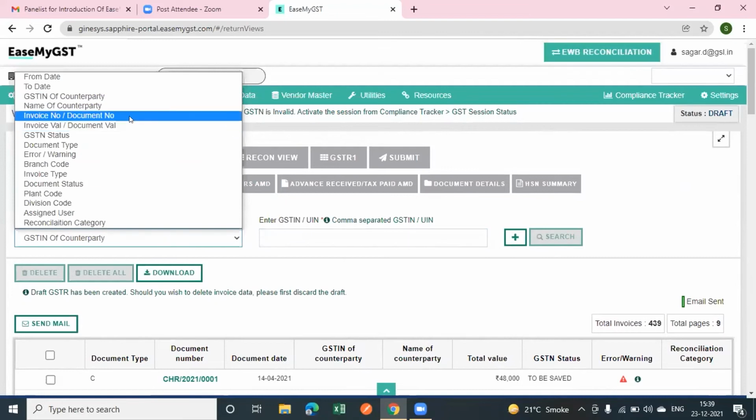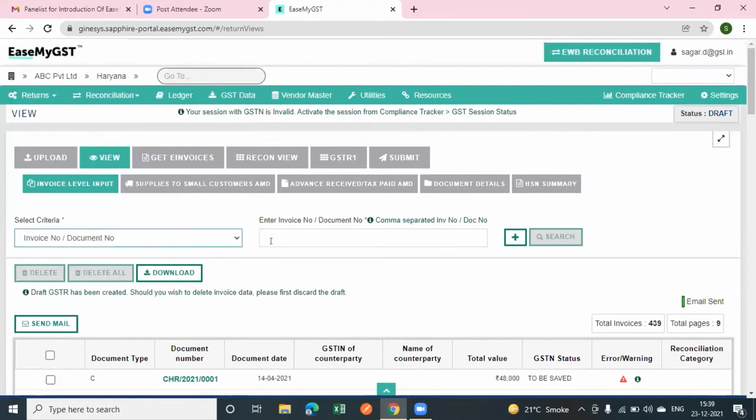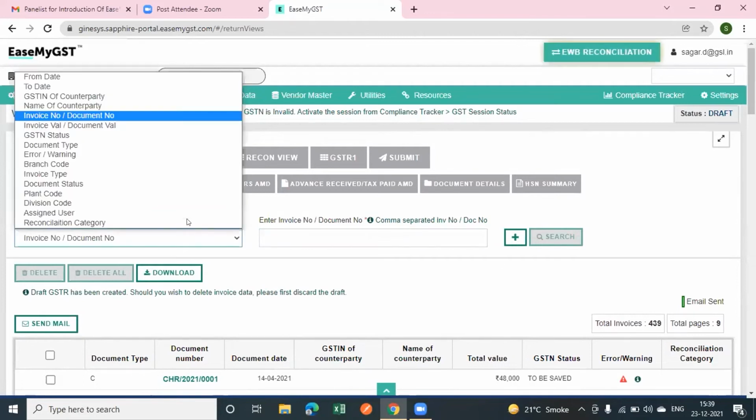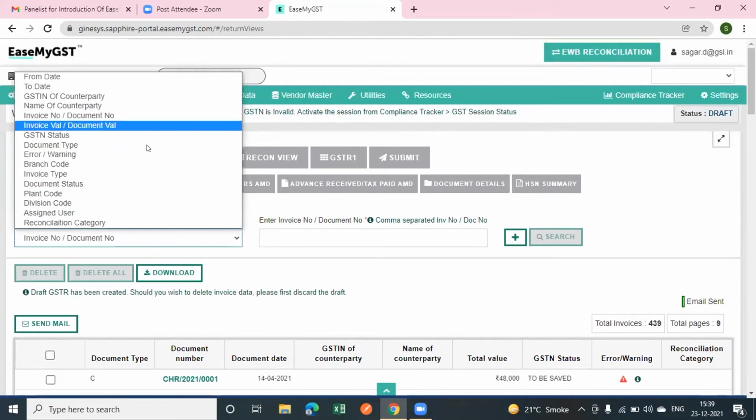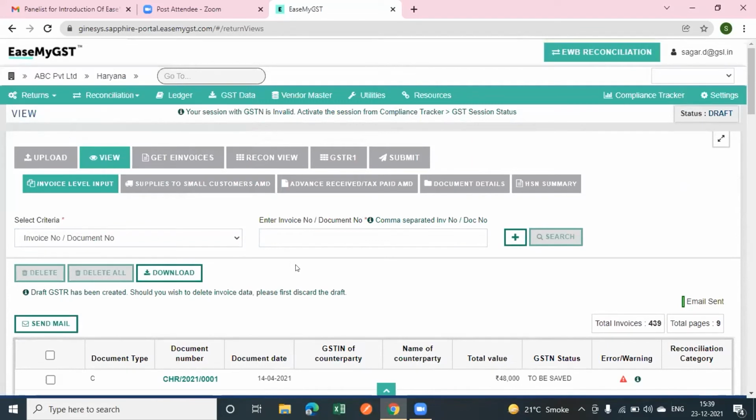If you want to see your invoices invoice number wise, you can search the invoice number here. And GSTN status wise, document type wise, invoice type wise, document status wise. So these are the filters we have provided to you to validate and see your invoices.